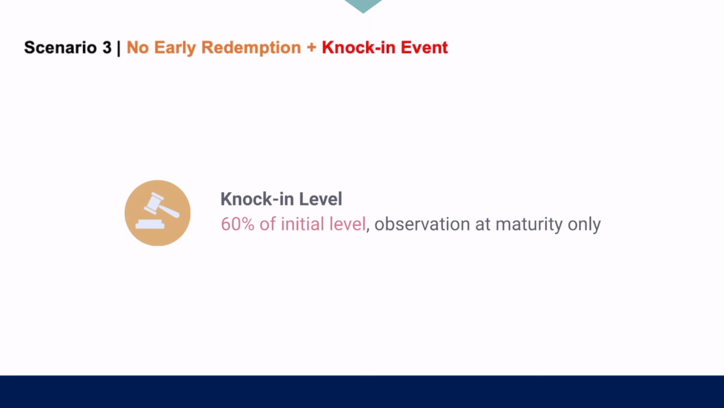Scenario 3. No early redemption plus knock-in event. A knock-in event is only observed at maturity, given that there wasn't any early redemption. With this specific example, we have defined the knock-in level as 60% of the stock's initial level.